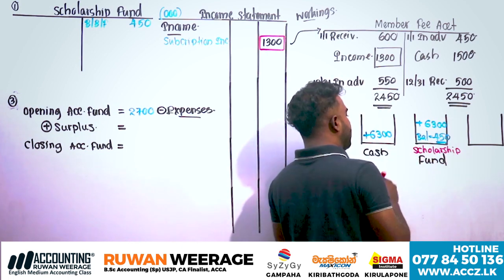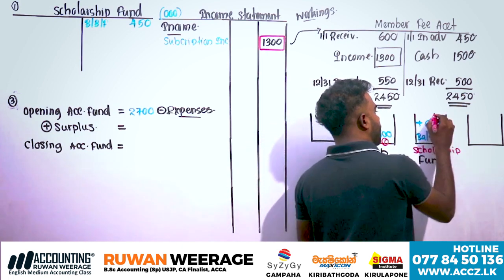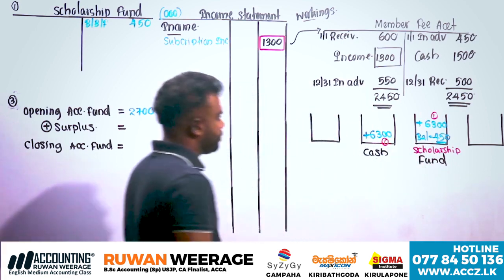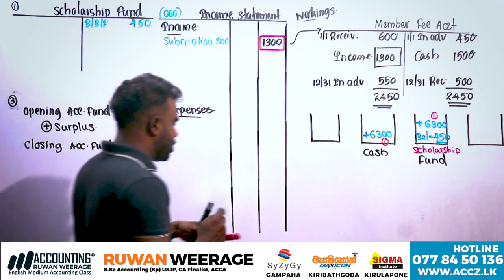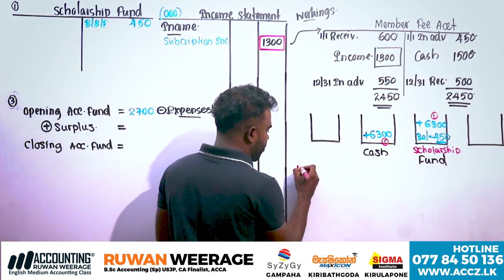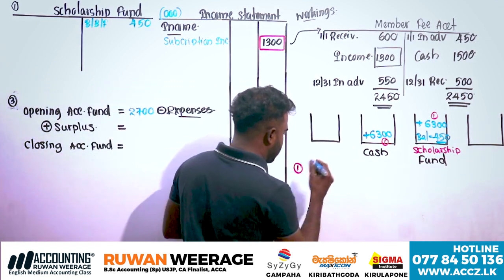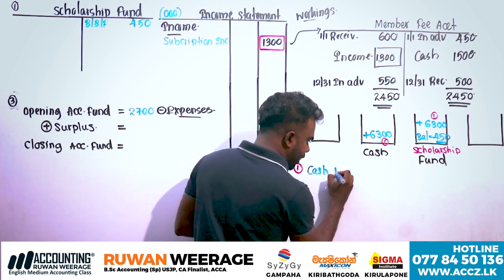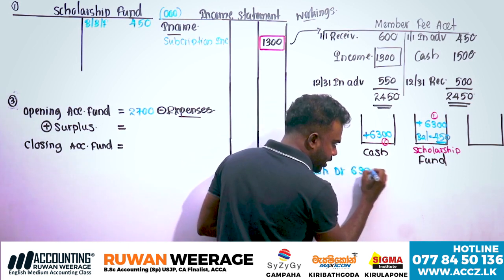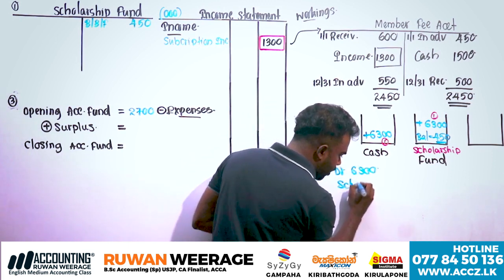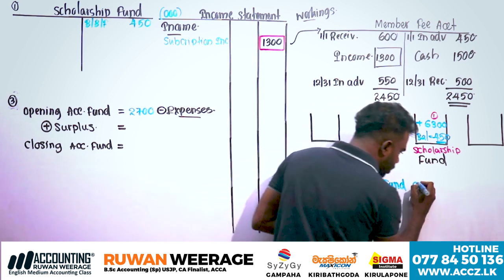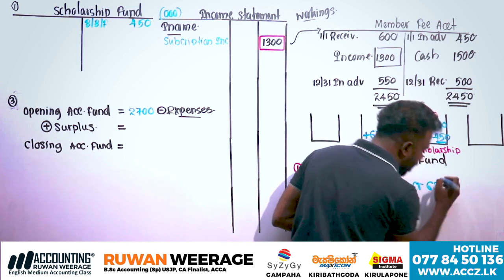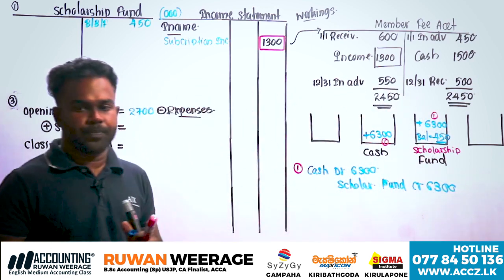Therefore, can you tell me the double entry for this one? What is the double entry? Cash debit 6,300. Scholarship fund, not donation fund, scholarship fund credit 6,300, and that's the double entry.